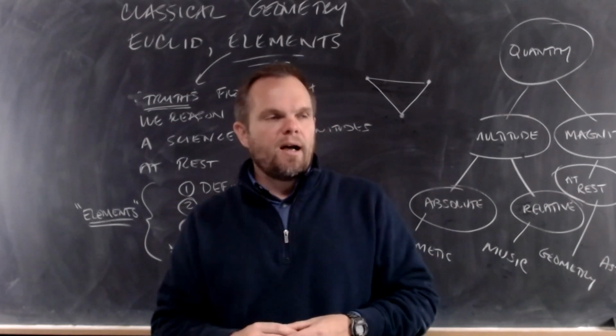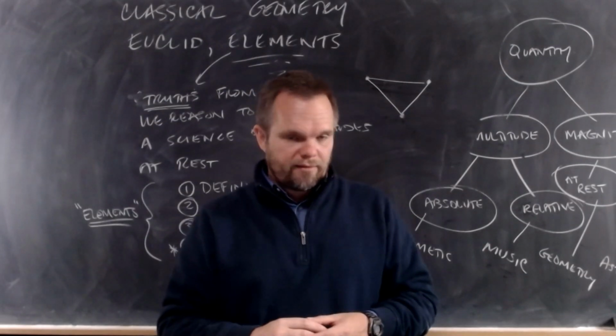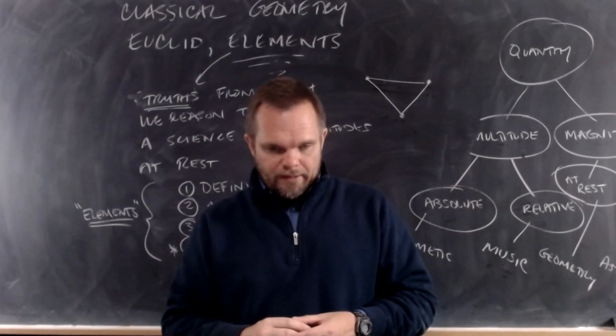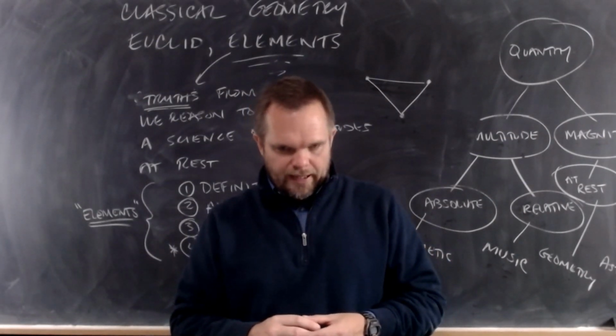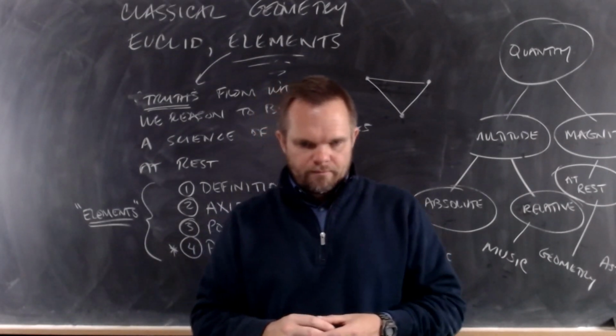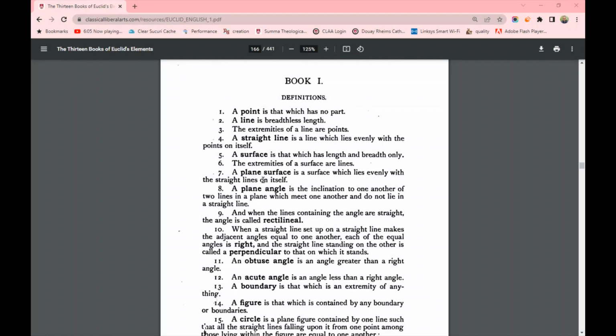So definition number 1, a point is that which has no part. Definition number 2, a line is breadthless length, or you could say a line is a length which has no breadth. The extremities of a line are points. Extremities means the ends. The ends of a line are points. Definition 4, a straight line: a straight line is a line which lies evenly with the points on itself. So if we have 2 points, a straight line is a line which lies on the path directly between 2 points.